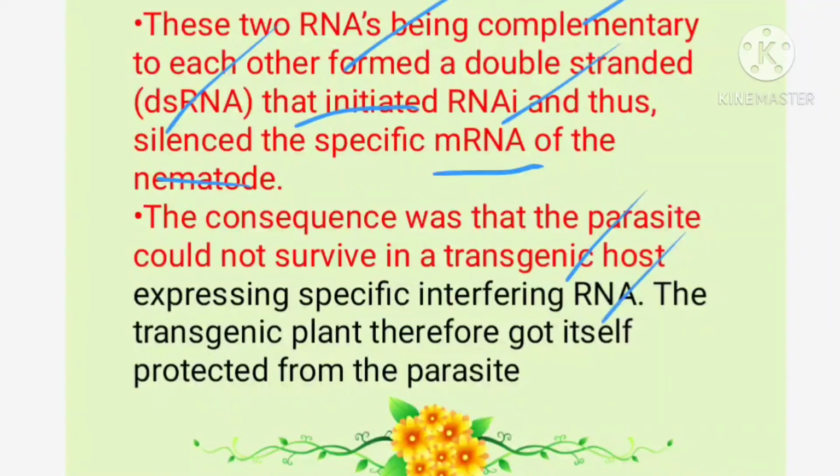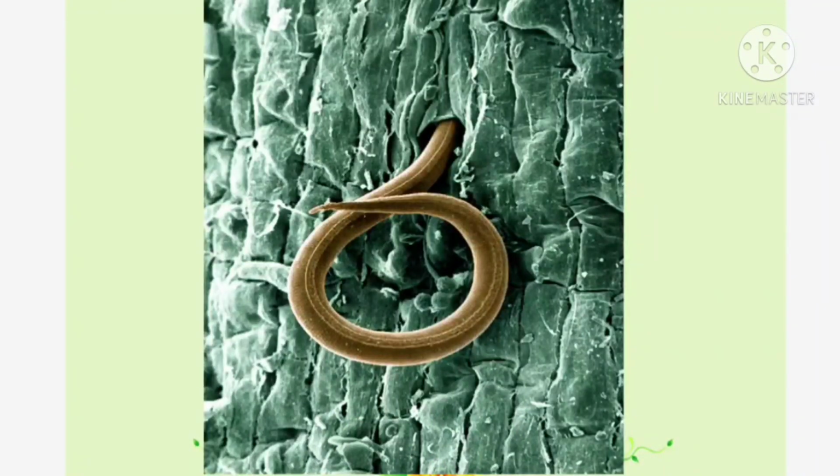I told you, they produce specific interfering RNA, which is going to go and silence the mRNA. The transgenic plant therefore got itself protected from the parasite. So this is what is happening in the case of the GM tobacco. Hope it is clear.